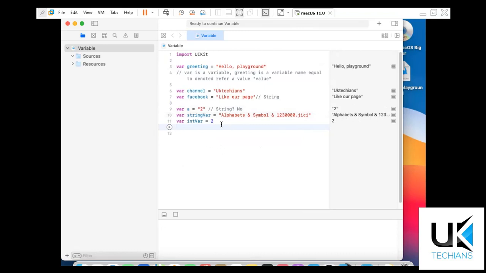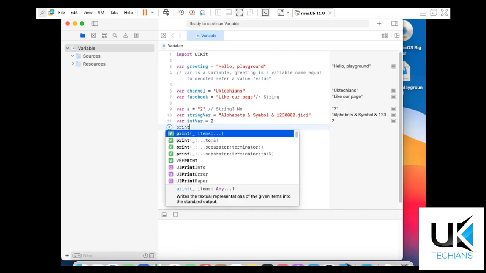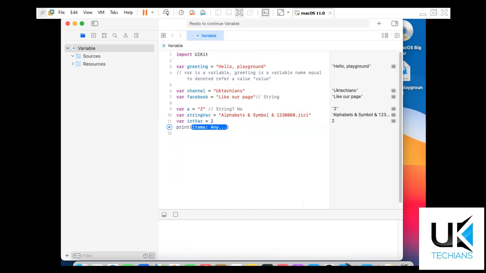So if we want to print the value in this empty pane, this is known as the console. When we run a playground file and we want to see the output, we have to use this console. And how to write some data in this console, we just write print, and in these brackets we add a variable or an item that we want to display on the console.